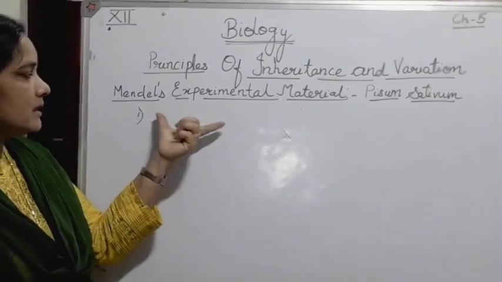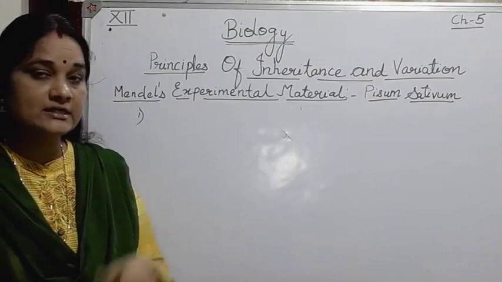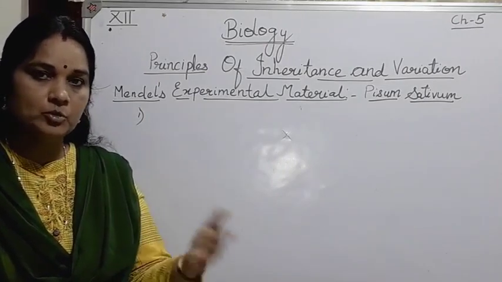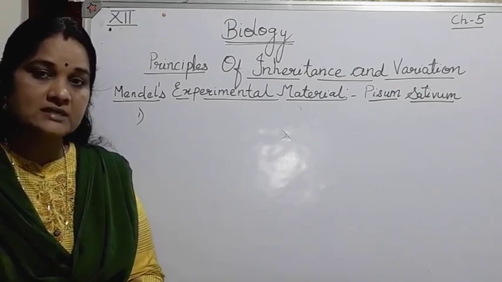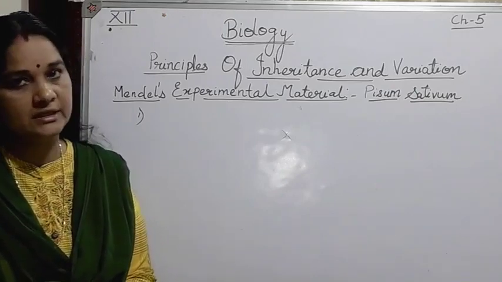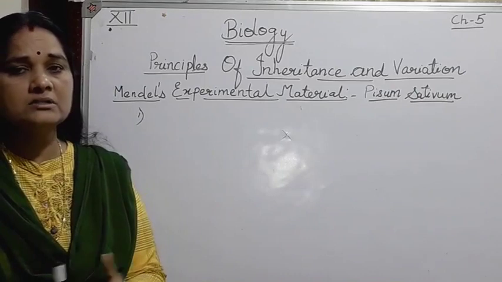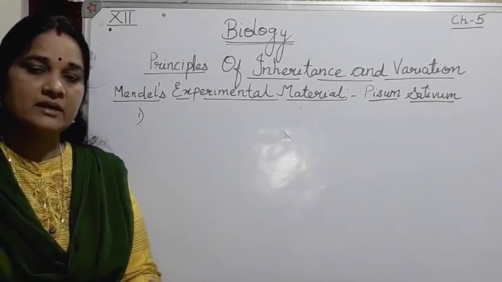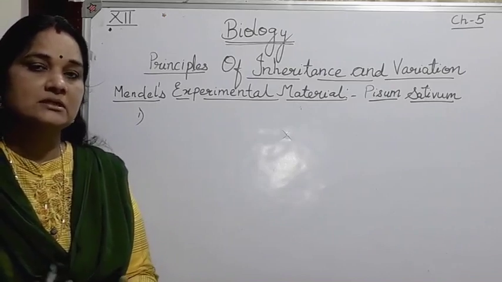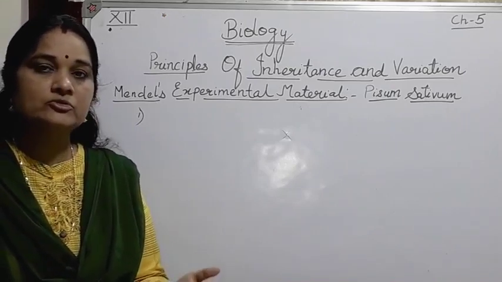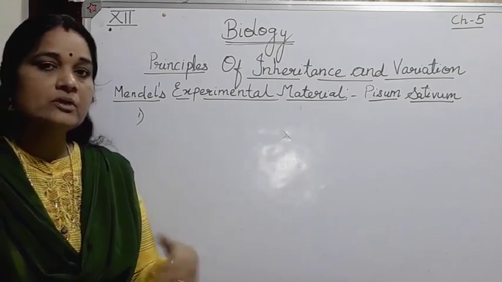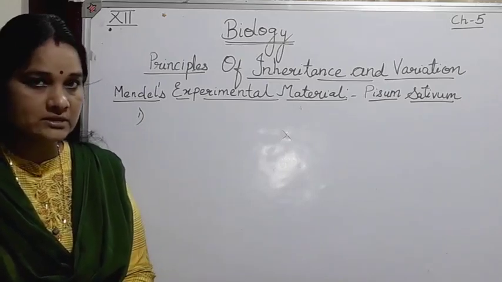In Mendel's experimental procedure, you can see that he used both mathematical logic and statistical analysis of his data. He grew a large number of plants, so he had a large data collection. Because of these factors, he was able to formulate certain laws. We have already studied those laws, that is, the law of dominance and the law of segregation. Furthermore, we will study them in detail in this chapter.